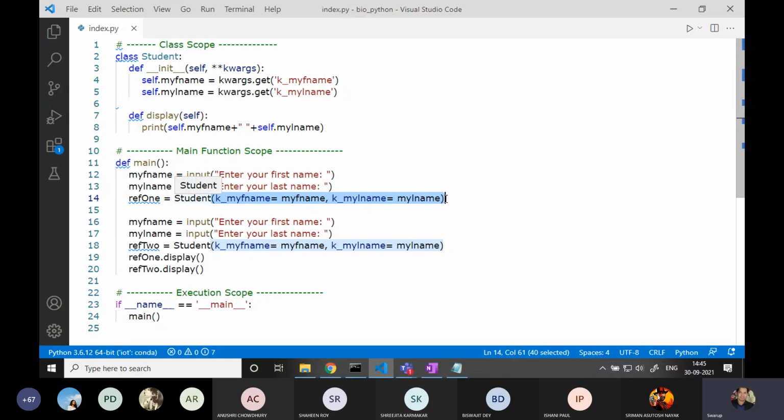Think from the perspective of an application. Suppose in your documents you have 10 Microsoft Word files. Just imagine this student class represents Microsoft Word. So these 10 files are all Word files, but inside each Word file you have added different data. Ambiguity won't be there. Why?